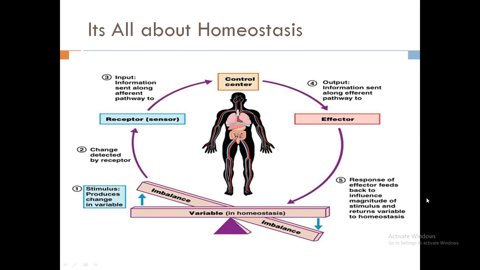They carry those changes in the form of impulses to the central nervous system, and the central nervous system then commands the effectors. The effectors may be muscles or a gland, to correct that imbalance. So it's all about homeostasis in the body. If we do not perform these homeostatic activities, we will die.